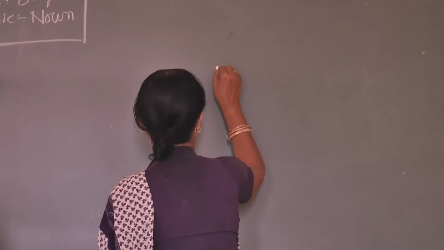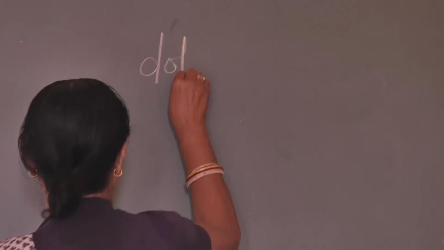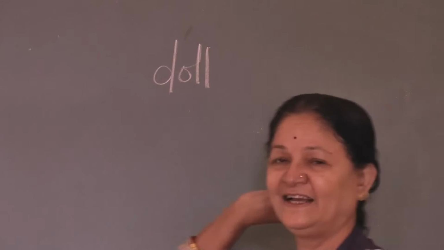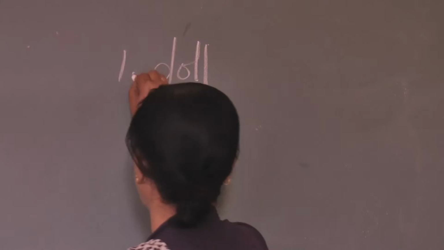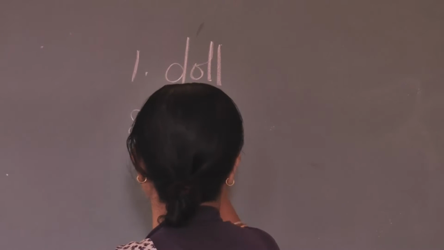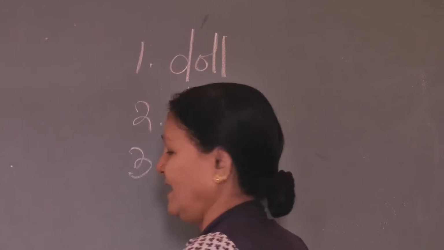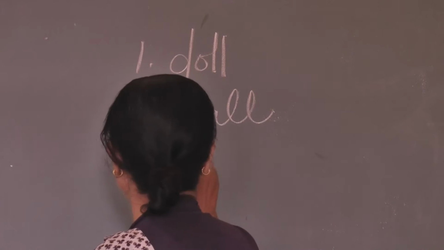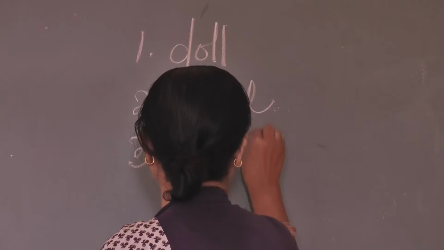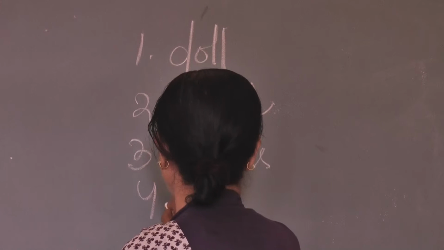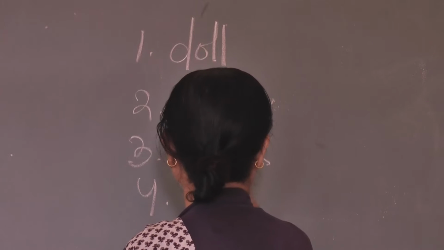First, we have seen the doll. Next, it is ball. Third, it is birds, different kinds of birds. And fourth, it is duster.